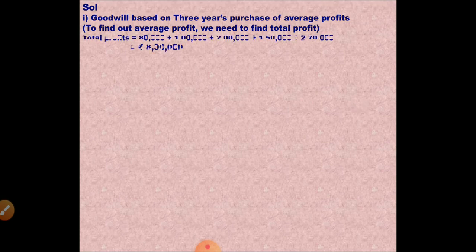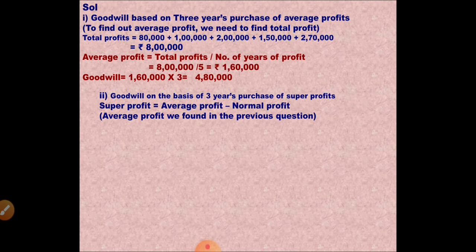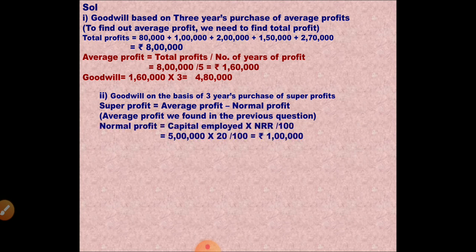So goodwill on the basis of average profits method. First we have to calculate average profit. Then we have to calculate goodwill, that is average profit into number of years of purchase 3. You get 4,80,000. Second, goodwill on the basis of super profits method. So average profit we already have. Now we have to calculate normal profit. Normal profit is capital employed into normal rate of return. And capital employed is 5 lakhs. It is given in the question. Directly 5 lakh into 20 by 100. You get 1 lakh as normal profit.